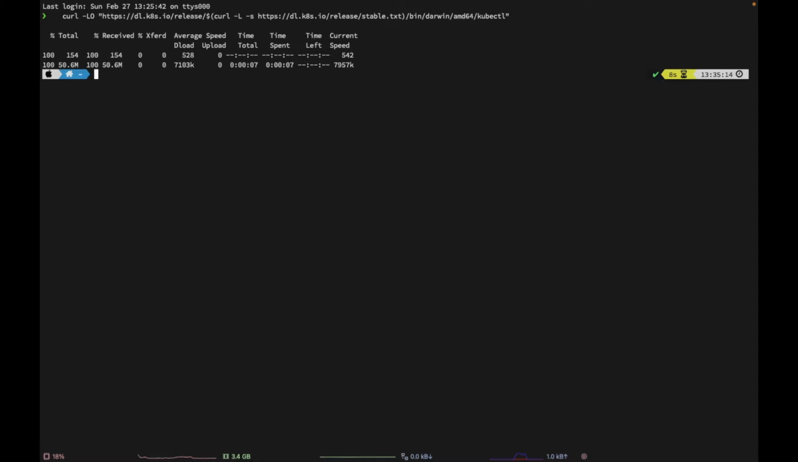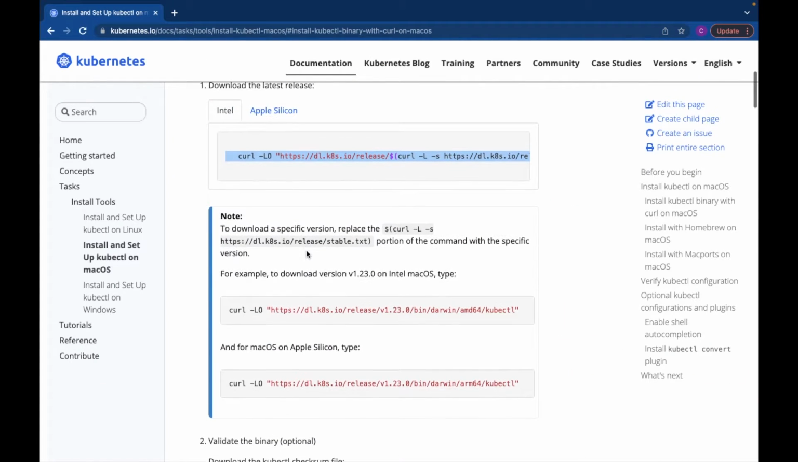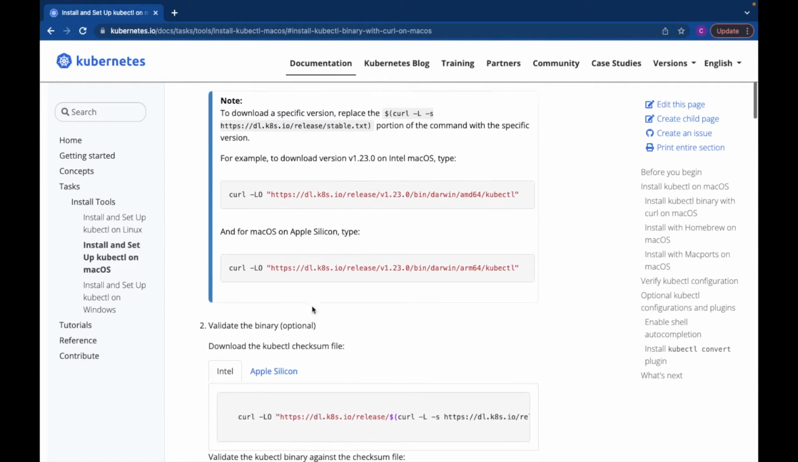So how can we verify? To verify the kubectl download, you can type kubectl version. You can see it is saying kubectl is not installed, there is some problem. Okay, no problem, we will go through these steps.